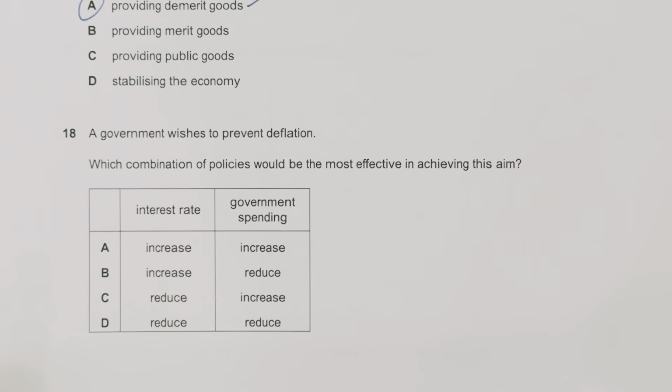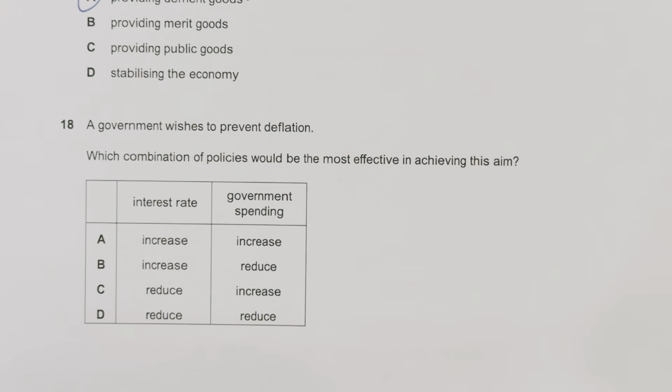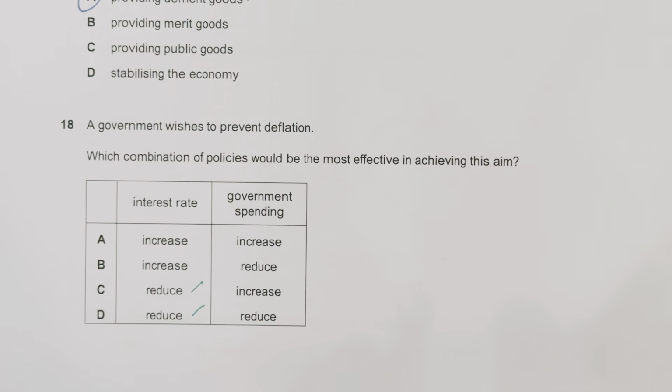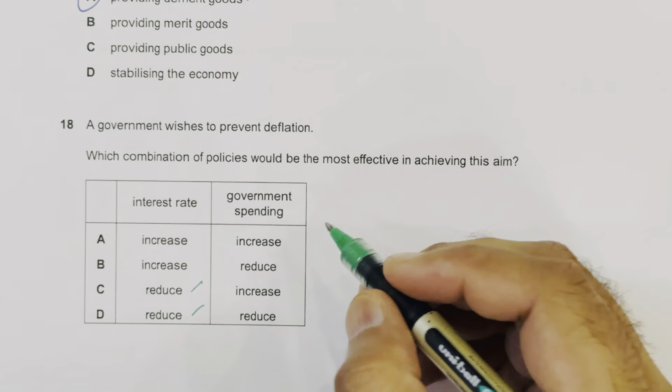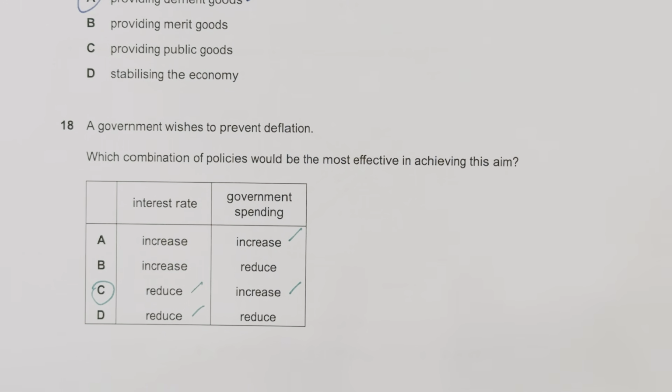Moving to question number 18. A government wishes to prevent deflation. Which combination of policies would be most effective in achieving this aim? Option number A, interest rate and government spending, would they increase or reduce? The government wants to prevent deflation, so the interest rate should be reduced and government spending should increase. So option number C carries both the right ticks.